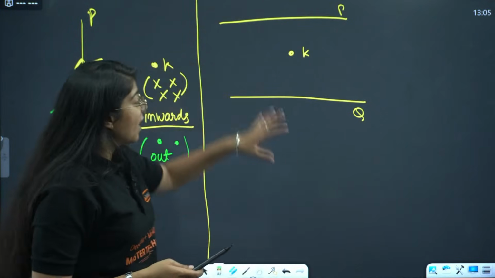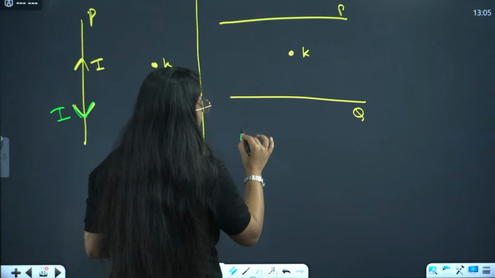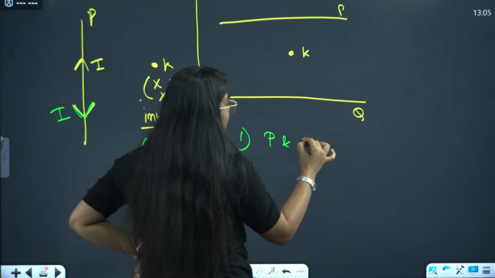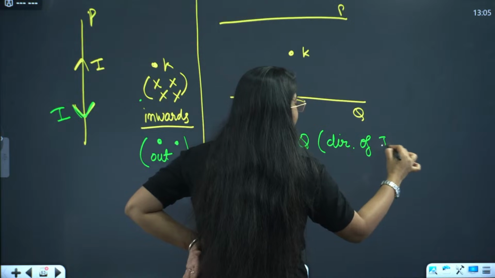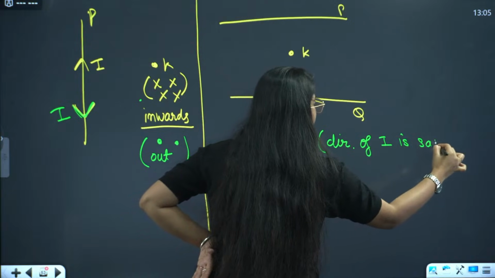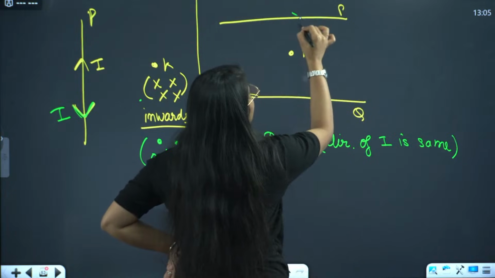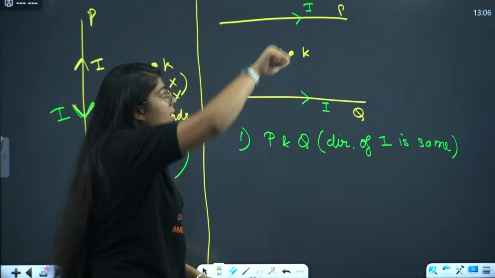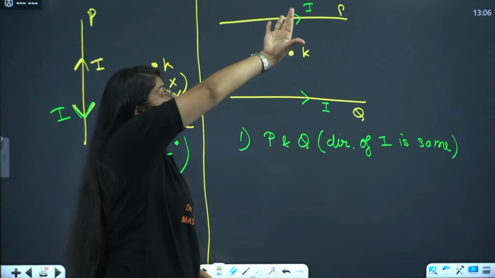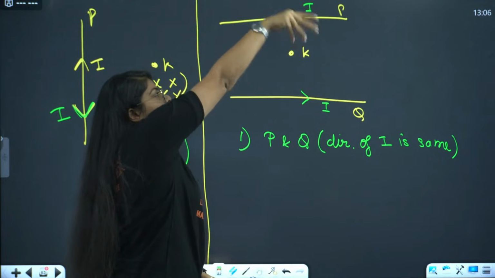Done? Now, there are two cases. In P and Q, the direction of current is same. That means current I in this direction, current I in this direction. Thumb in the direction of current, it goes from here, it comes out, it goes in.